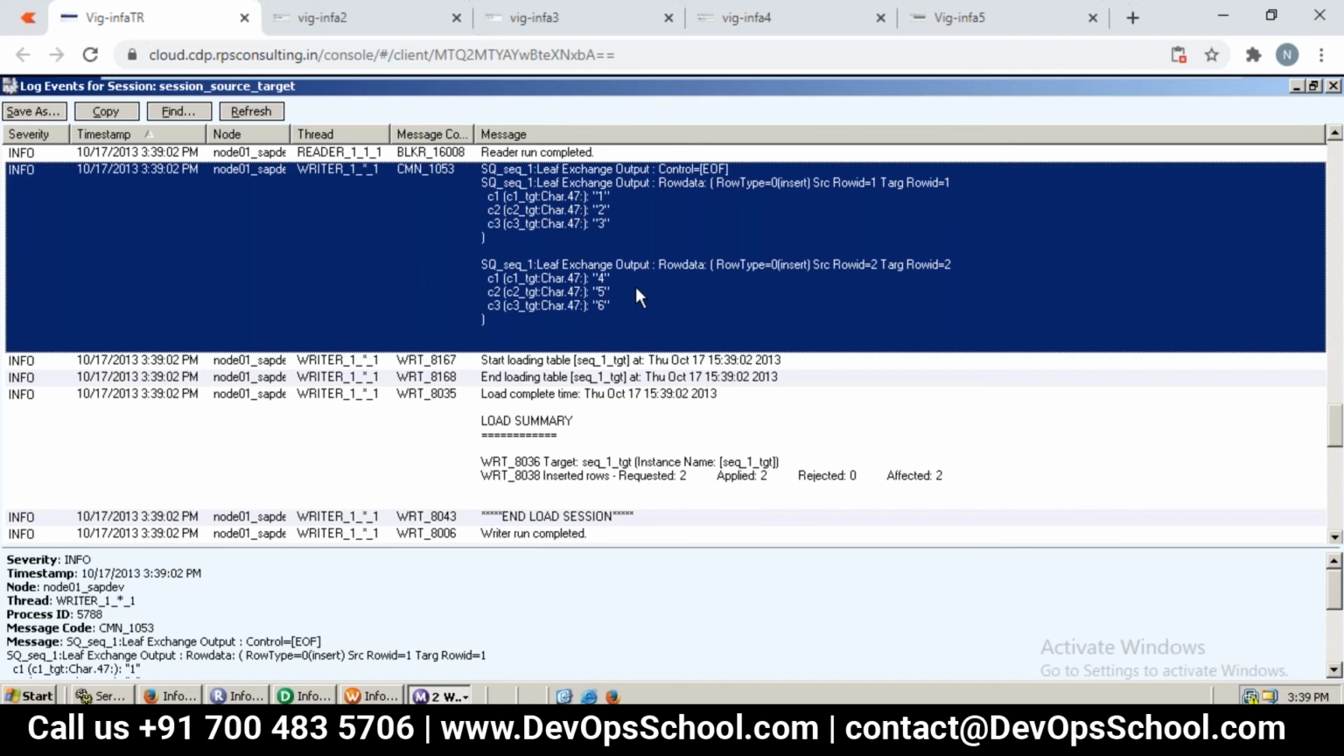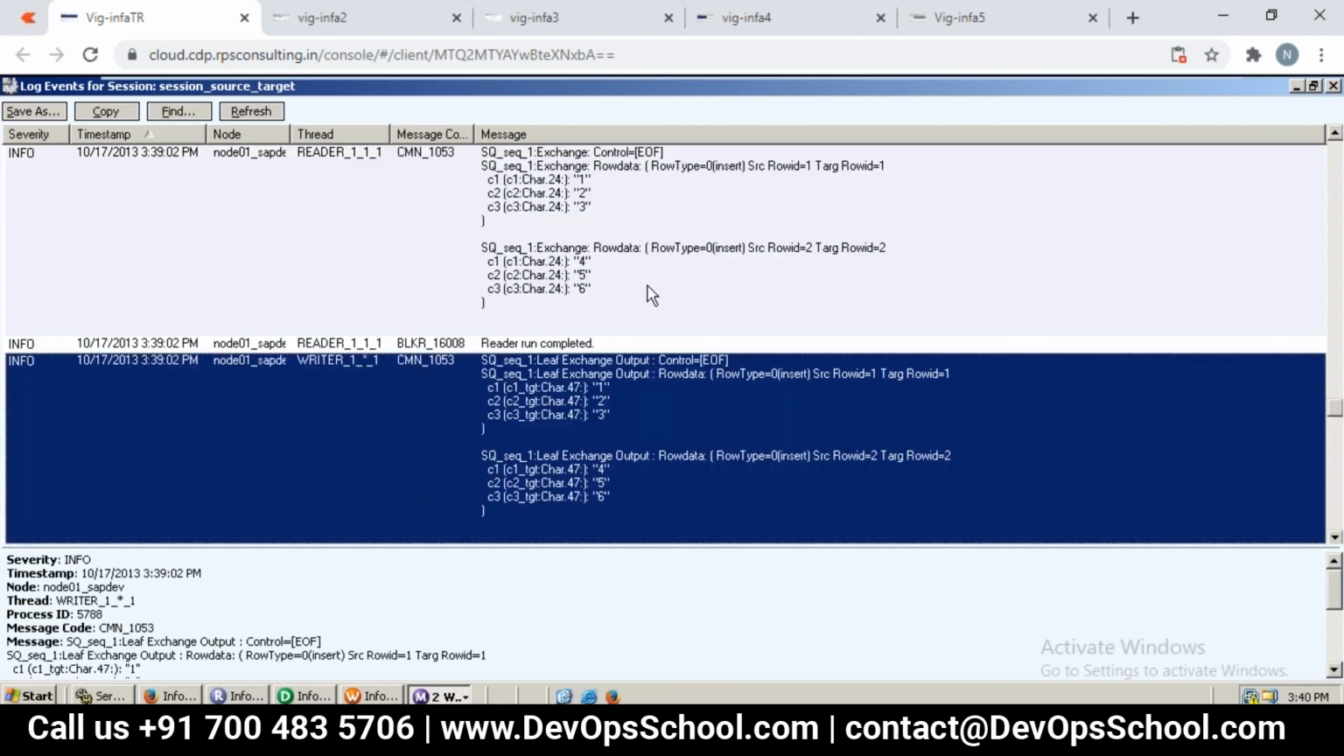Simple normal or informative messages. So if we enable this with what purpose? We could see each row and each corresponding field value. For example here, C1, C1 TGT, whatever. The character count, and also the corresponding values 1, 2, 3. Similarly, the second row, 4, 5, 6. Likewise, if you have many rows, all the rows' data will be displayed over here.